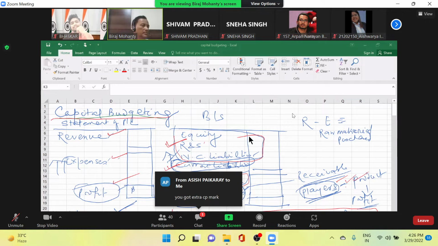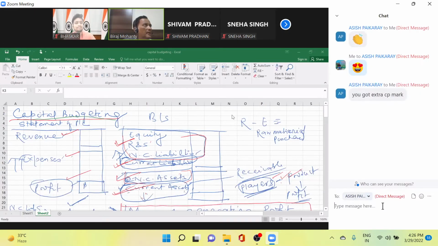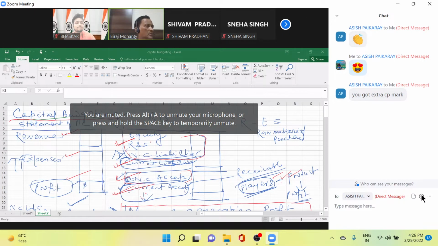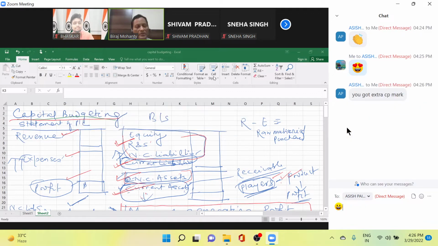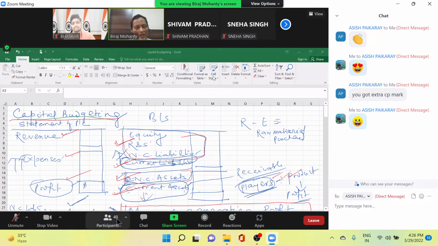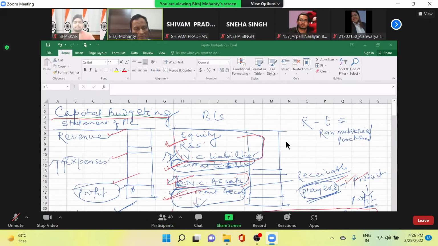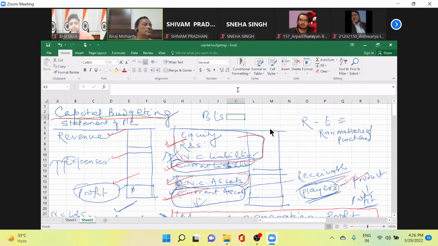After this, we talked about the different parameters which explain how well your company is performing: the current ratio, inventory turnover ratio, asset turnover ratio, working capital turnover ratio, payable turnover ratio. All those ratios explain the working capital management of a company.